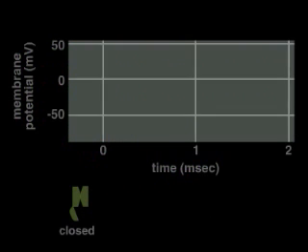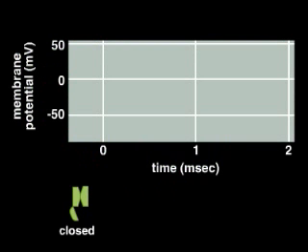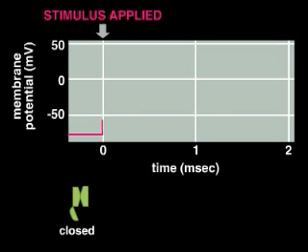Let's examine the changing state of the sodium channel during an action potential. When no stimulus is present, the sodium channels remain closed, and the electrical potential measured across the membrane remains constant. However, if a depolarizing stimulus is applied by a brief pulse of electric current, the membrane will start to depolarize, away from the resting potential of about -80 millivolts. Some of the sodium channels will open, permitting sodium ions to enter the axon along their concentration gradient.